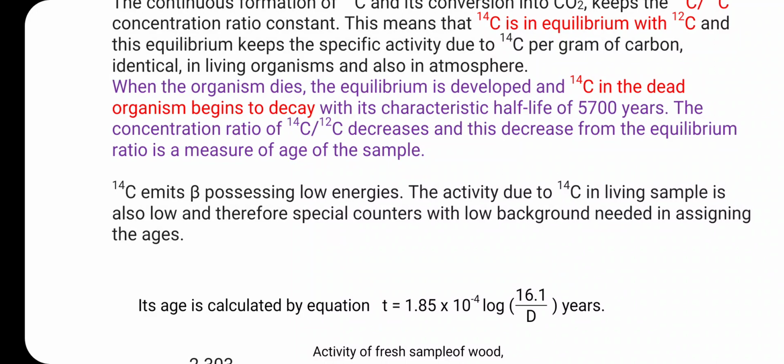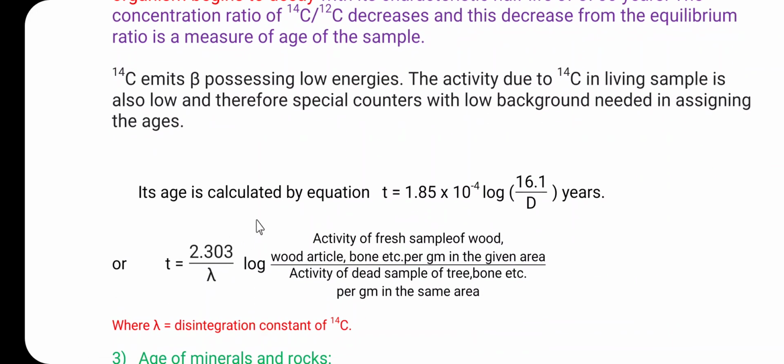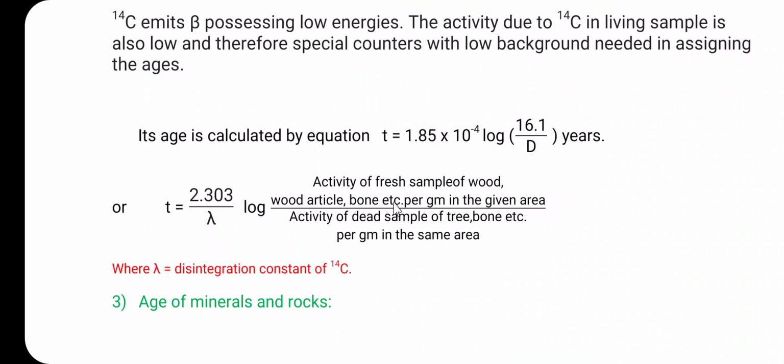Therefore special counters with low background are needed in assigning the ages, and the age of the sample is obtained in terms of the half-life period of carbon 14 by using the following relations. These are two equations: T is equal to 1.85 into 10 raised to minus 4 log of 16.1 divided by D years, or T is equal to 2.303 divided by lambda into log of the activity of the fresh sample of the wood, that is a wood article, bone, etc.